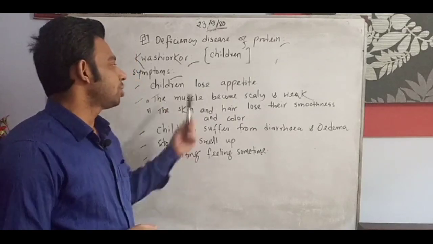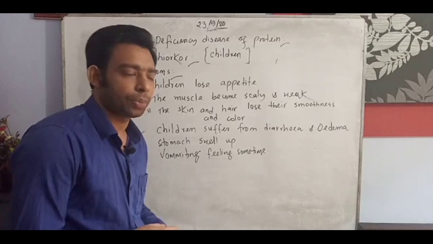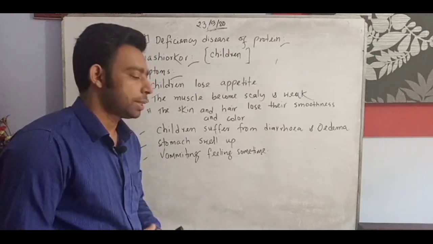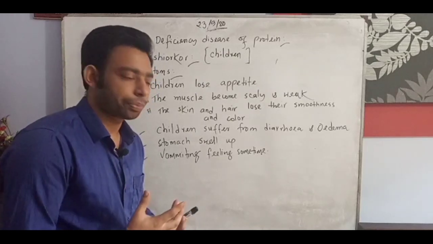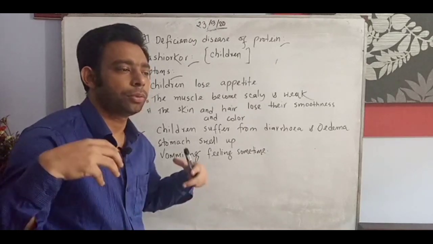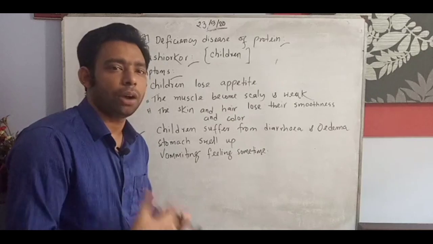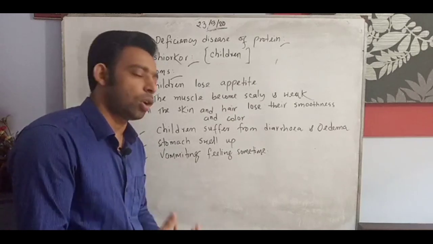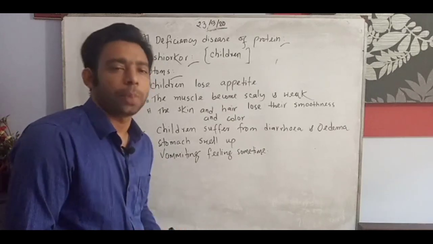The first one is that children lose appetite. Loss of appetite means sometimes you are feeling very hungry, but you are not getting the food properly.